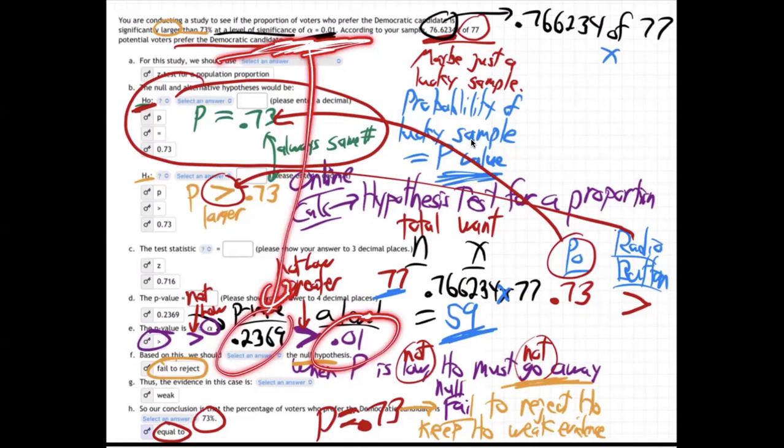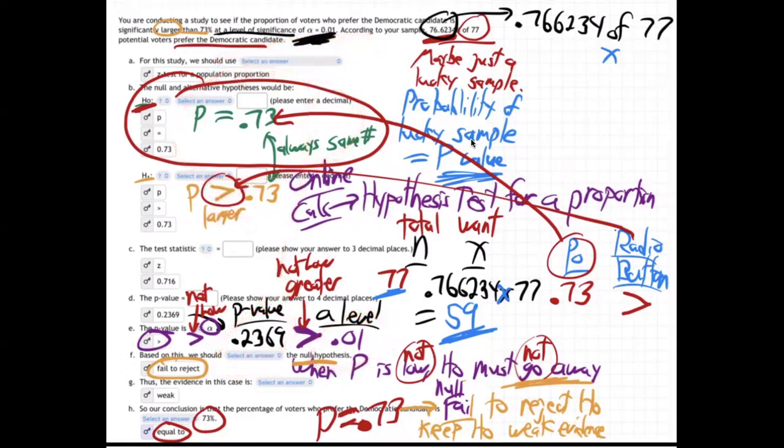So we do not think there's strong evidence. We're not going to go with the greater than 0.73. The evidence is just too weak. We think, no, probably on election day, it's just going to be equal to 0.73. There's not strong evidence that really more than 73% of the people prefer the Democratic candidate. The evidence has too big a chance of luck, 23% chance. That's what the p-value is.